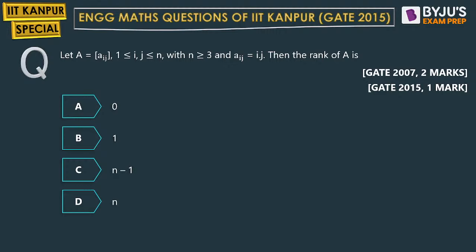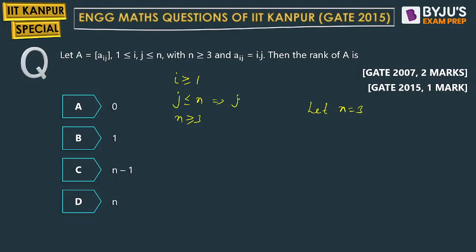Now this is better. This question can be easily solved if you assign some values. A equal to a of ij, 1 less than or equal to i, that is i greater than or equal to 1, j less than or equal to n, and n is greater than or equal to 3. I'm just assuming n to be 3. If n is 3, I'm assuming j less than or equal to 3.